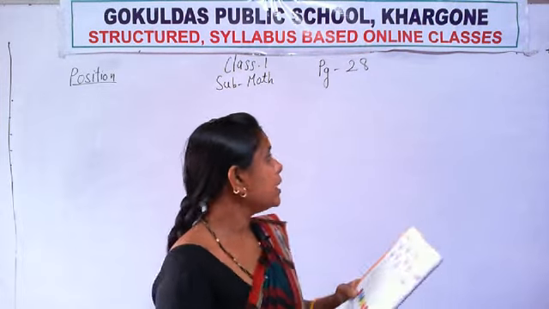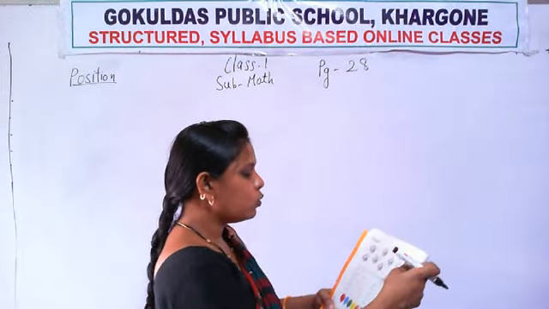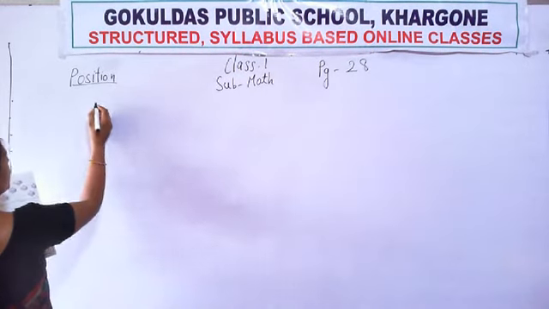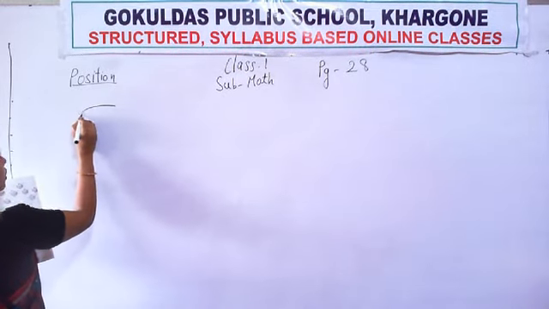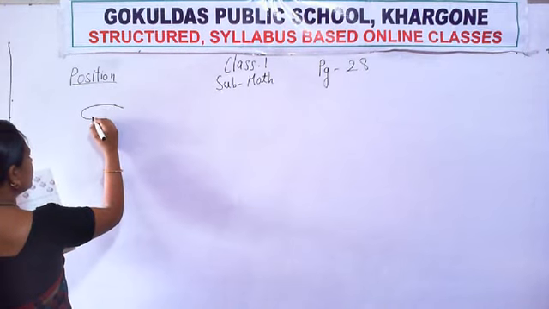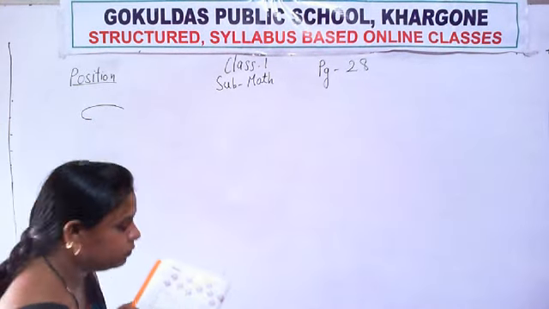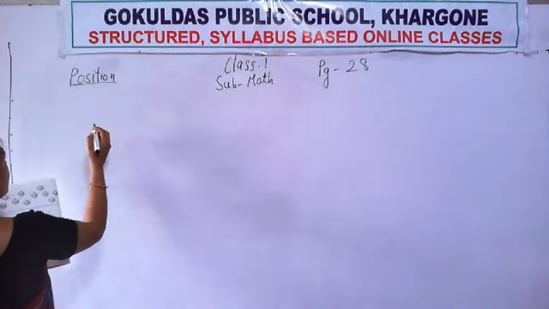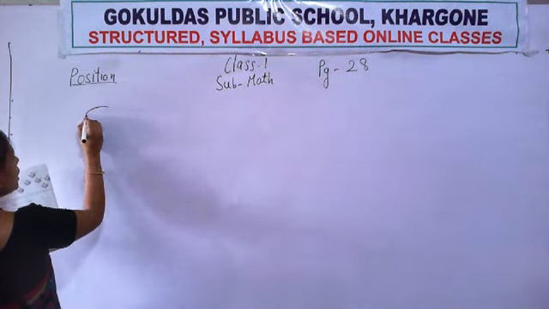All of you have opened page number 28. Okay, two questions are given there. One by one we will solve these questions. Okay. Count how many fish are there. How many fish are there?